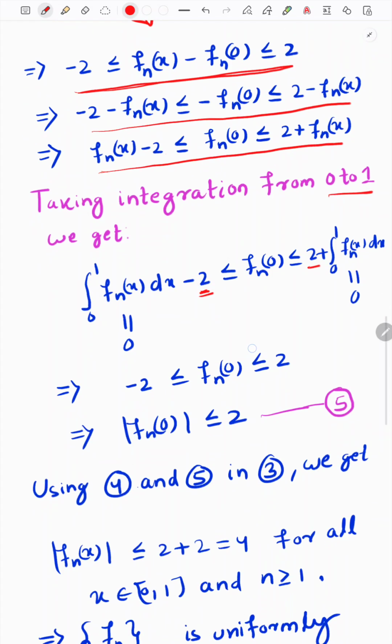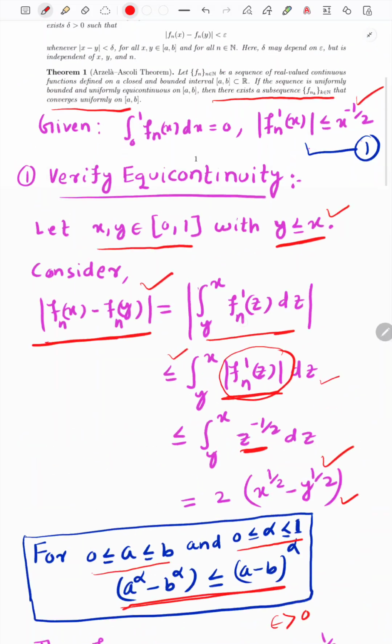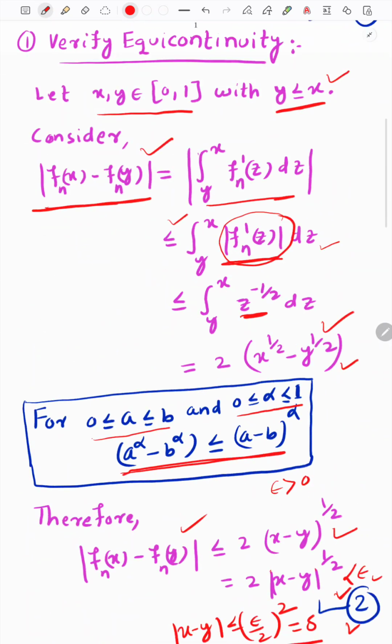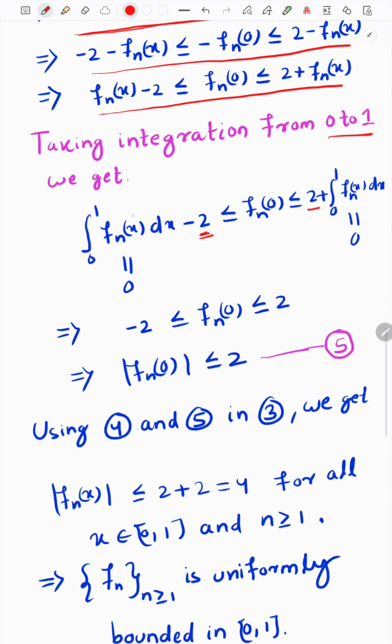But we know that in the given question, in equation 1, it is given that the integral of fn(x) from 0 to 1 is equal to 0. So we will put it here, so this quantity will vanish to 0, and this quantity will also vanish to 0. So it gives this one. It implies that the modulus of fn(0) is bounded by 2. So we have finally estimated also the second term, put it in equation 5.